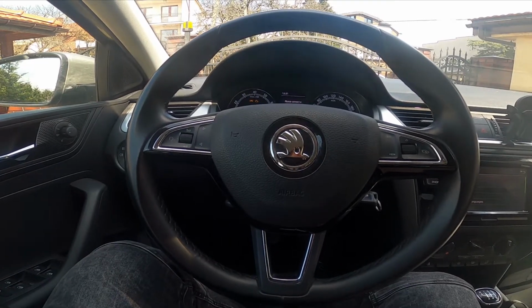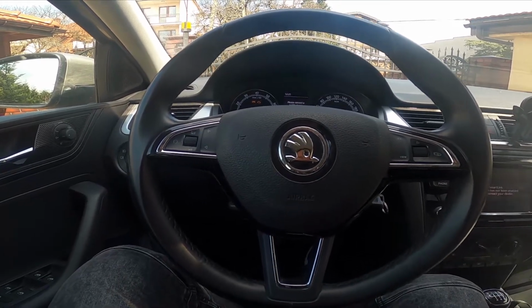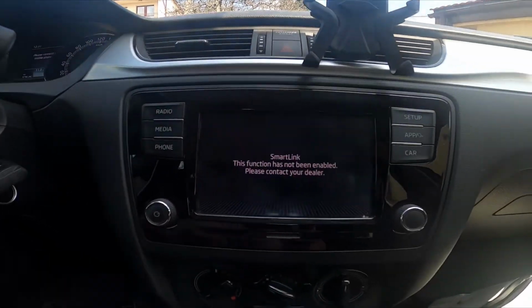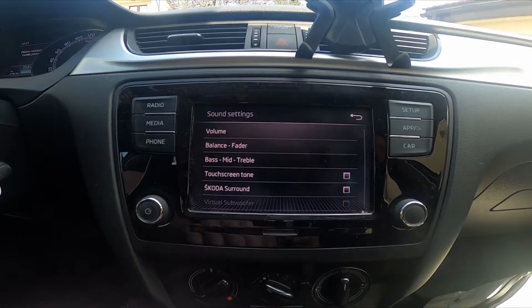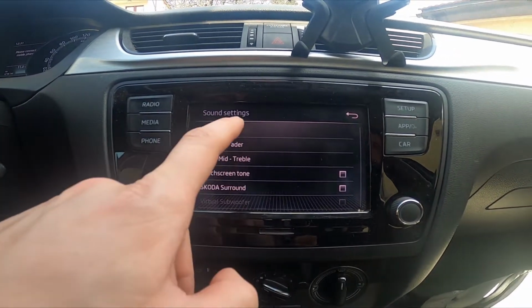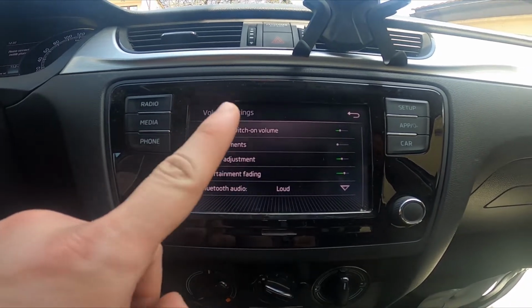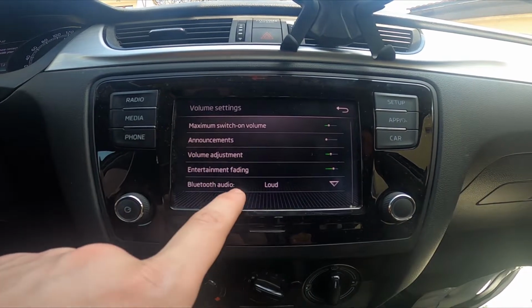Hello, today I'm in Skoda Rapid. In this video I'll show you how to find and manage sound settings. In the beginning, let's take a look at the screen display and enter setup. Enter sound, and now you can manage volume, maximum switch on volume, announcements volume, volume adjustment, entertainment fading, Bluetooth audio